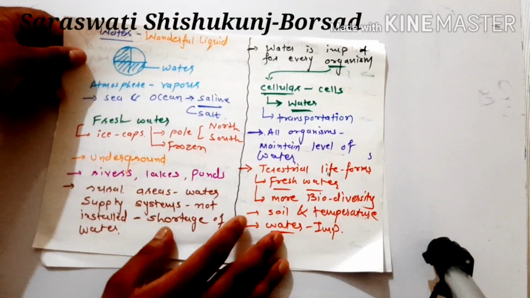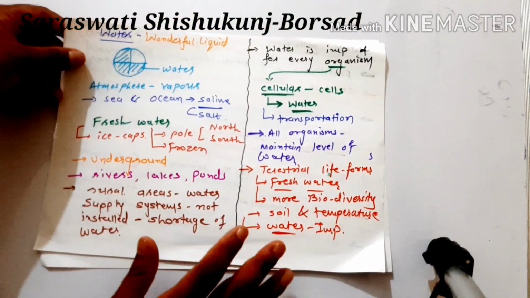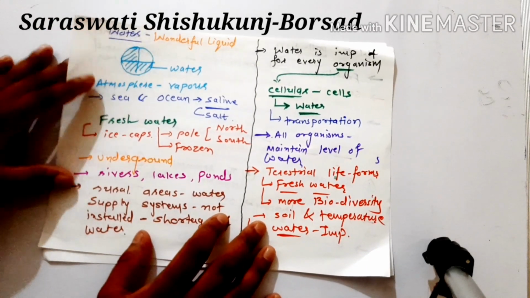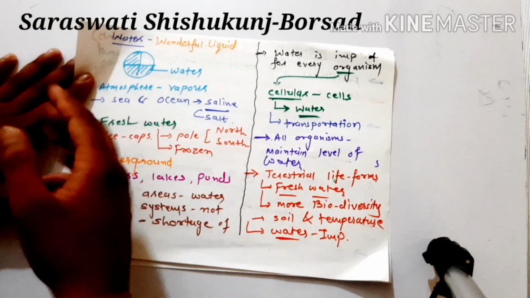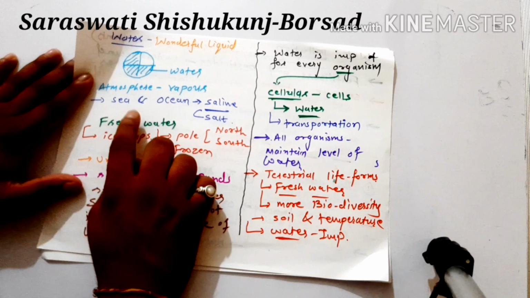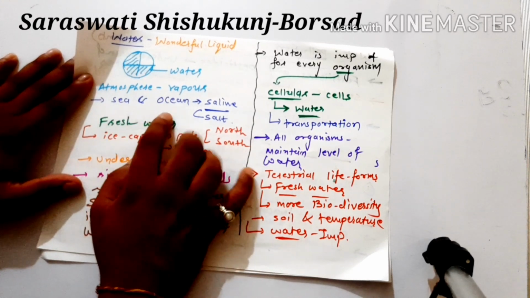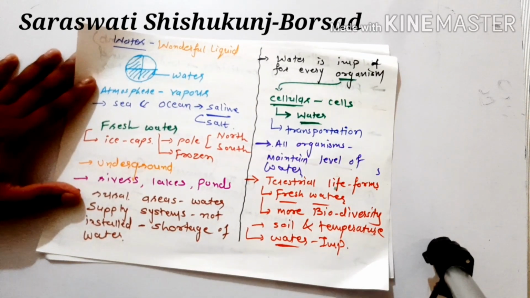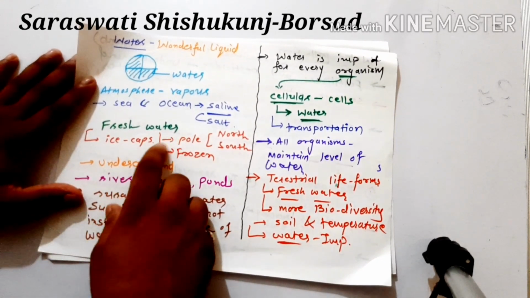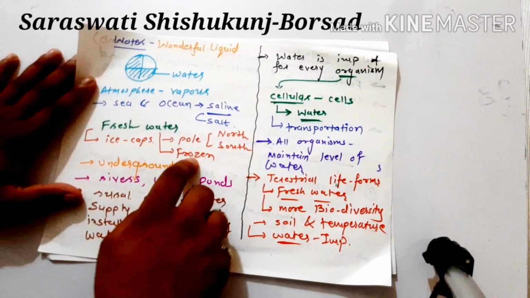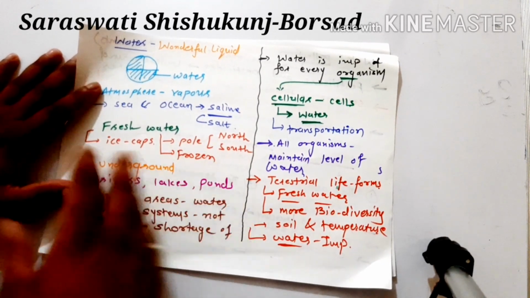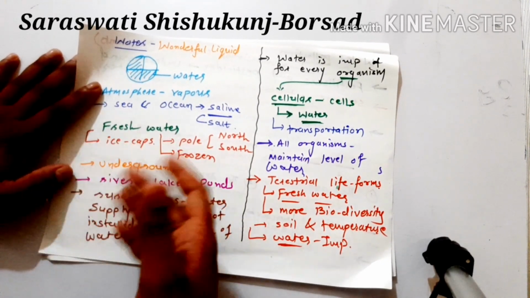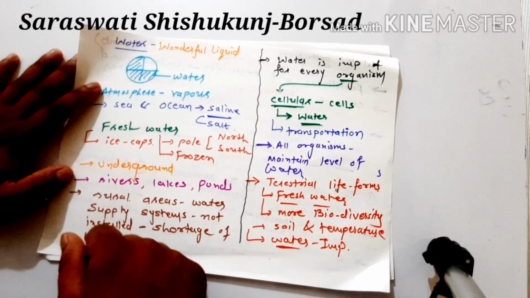So this way, how water is important for us, as we have discussed, most of the water is on earth, and it is also in the atmosphere in the form of vapor. It is maximum in sea and ocean, but the sea and ocean have saline water. The sources of fresh water are the ice caps, which are in frozen form at our north pole and south pole, underground water, rivers, lakes, and ponds. These all are sources of fresh water.